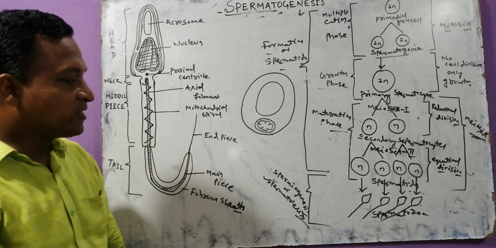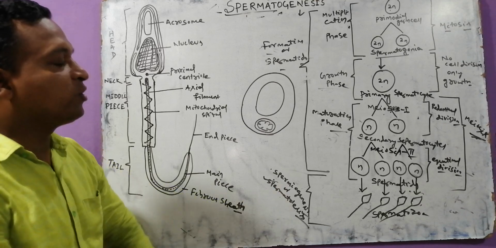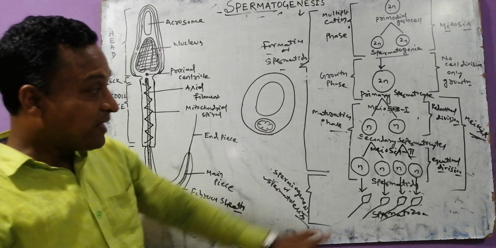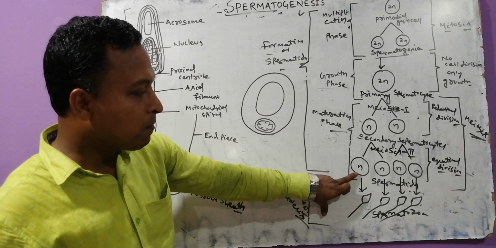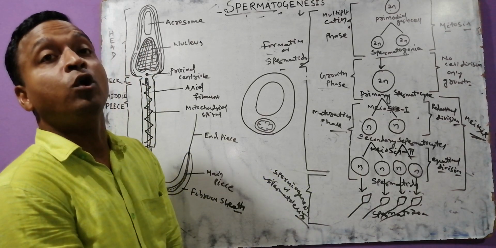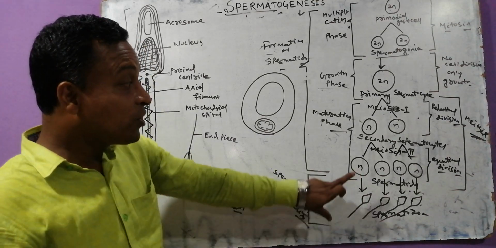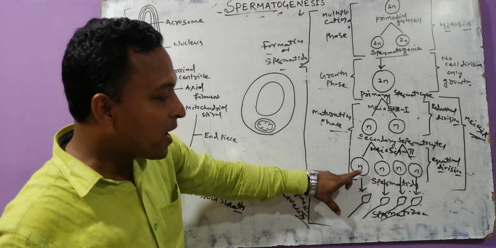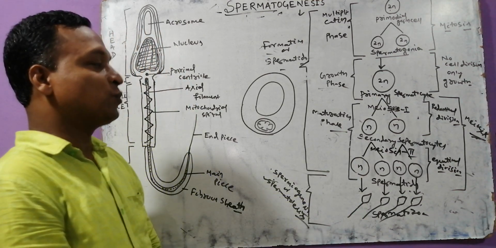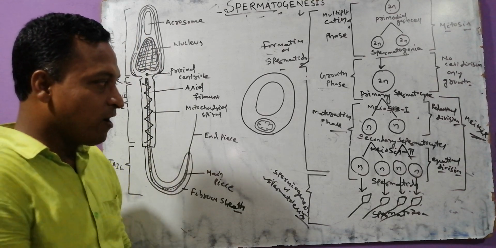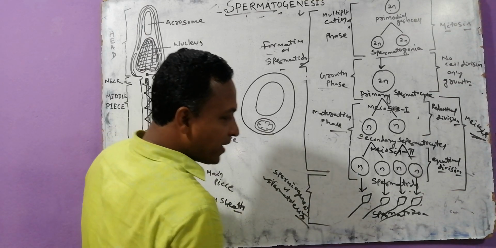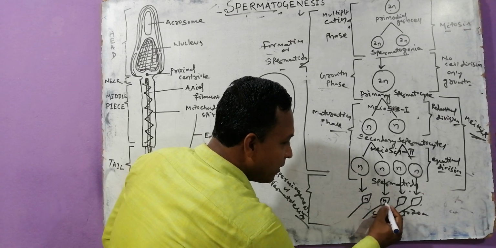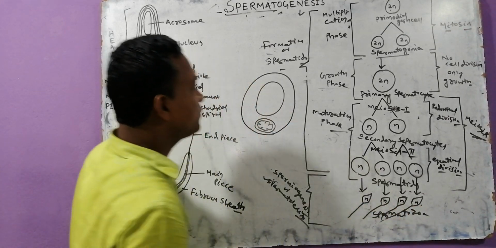Now we are talking about spermiogenesis or spermatolysis, that is the conversion of spermatid into spermatozoa, or the metamorphosis of spermatid into spermatozoa. Or the conversion of the haploid spermatids into haploid spermatozoa.